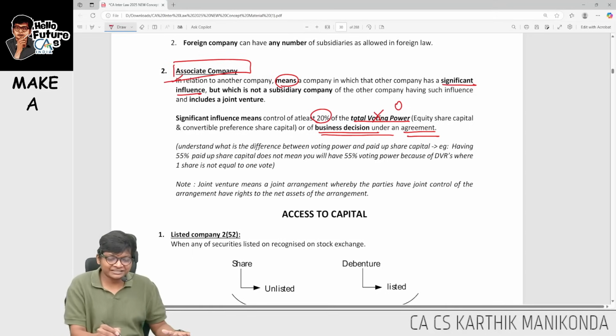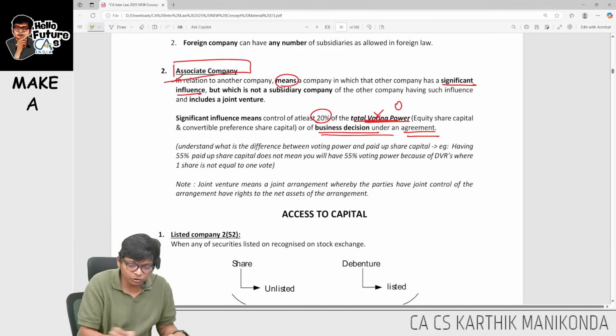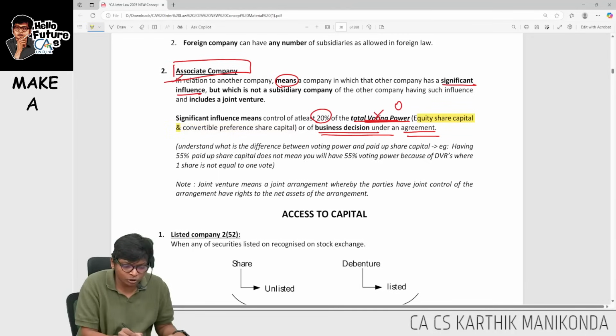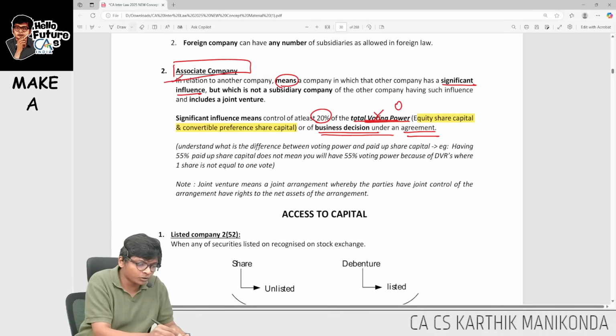Are you following, guys? Here they are saying 20% or more of voting power. It's not paid up share capital. Very important to note over here, guys. One more important thing to note is it includes equity share capital and also convertible preference shares. Many people forget over here.